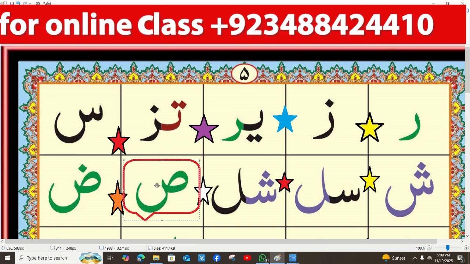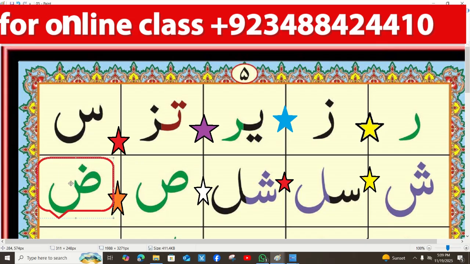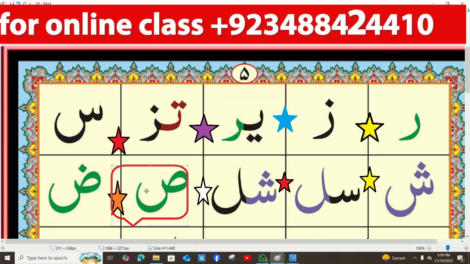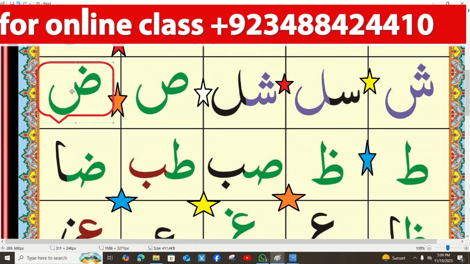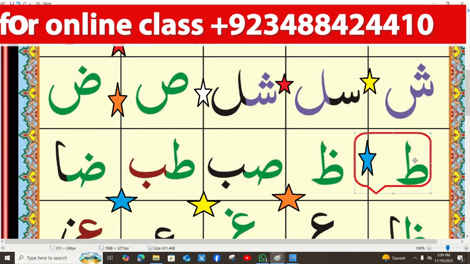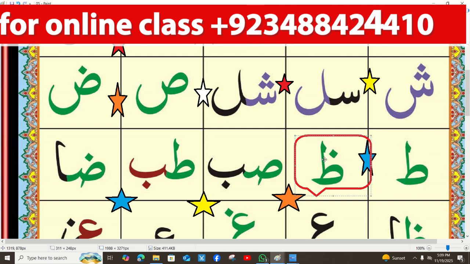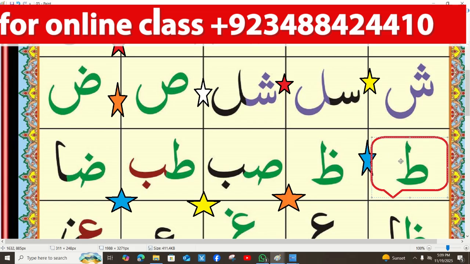Next one, Zwad. The Swad letter and the Zwad letter have the same shape, but the Swad letter is without a dot and the Zwad letter has one dot on the top. So call this letter Zwad. Next one, Twa. Next one, Zwa. The Twa letter is without a dot and the Zwa letter has one dot on the top.